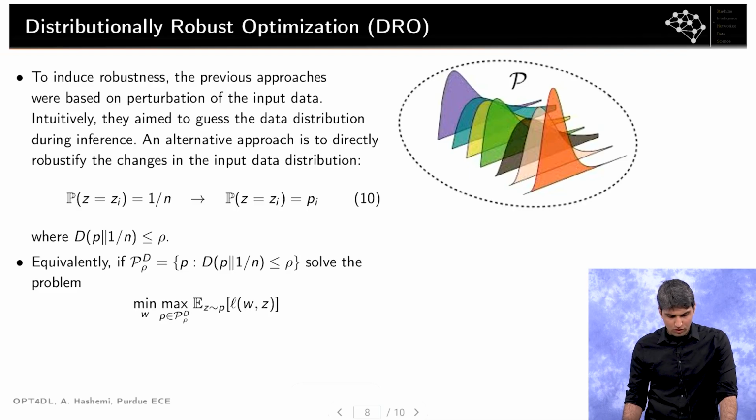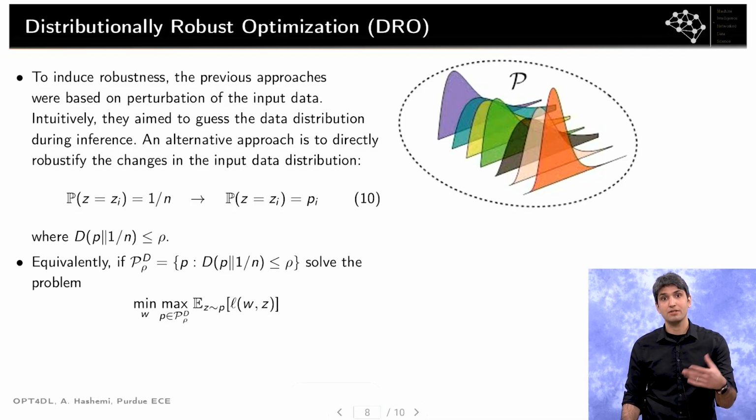So to motivate it, let's try to think about the previous approaches in the following way. Intuitively, what they were trying to do was to guess the data distribution during inference. And they were trying to make this guess by perturbing the input data. An alternative approach is to try to predict what that distribution is by directly perturbing the training data distribution.